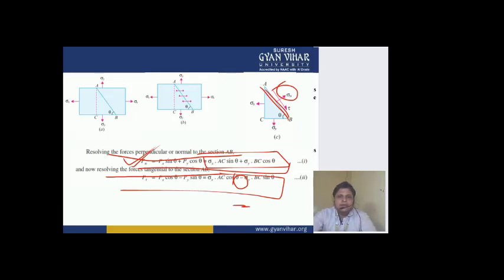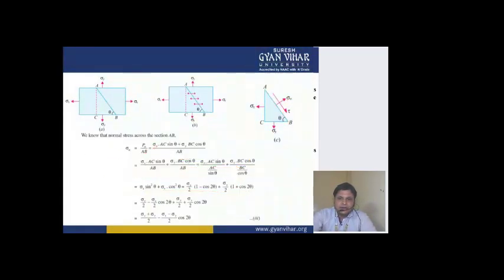And since the components of both along the normal direction were on the same side, therefore they have been taken positive. Now the next step, as I have told you, for calculating the stress sigma theta, the stress along the normal direction to the plane AB, we calculate Pn by AB. Then we put the value of this P theta or Pn, whatever you call it. Then finally you have split both of them.